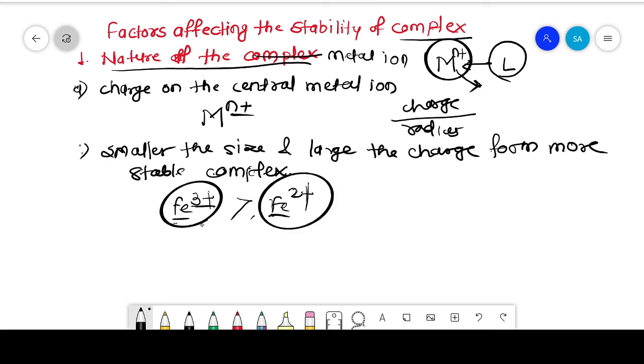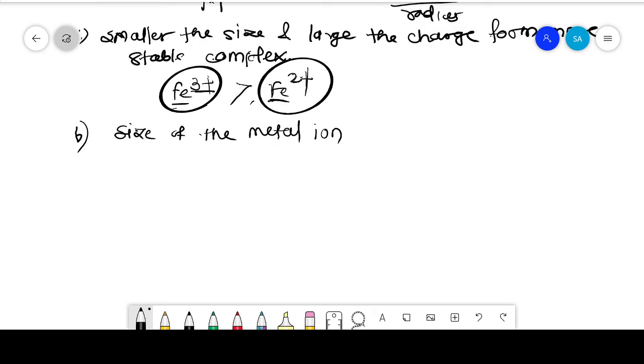The second factor on which stability depends is the size of the metal ion. As the size of the metal ion decreases, the stability of the complexes increases.